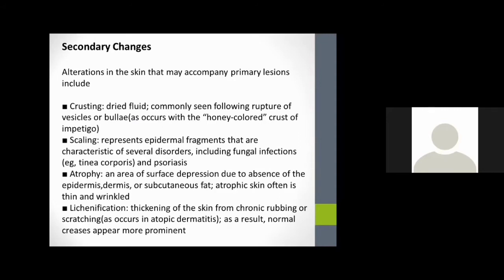In conditions like atrophy, there is an area of surface depression due to absence of epidermis, dermis, or subcutaneous fat; atrophic skin often is thin and wrinkled. And there will be lichenification, thickening of the skin from chronic rubbing or scratching, like in chronic atopic dermatitis. So based on the secondary changes, we can identify how severe the disease is.